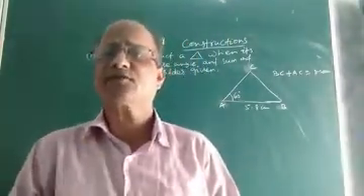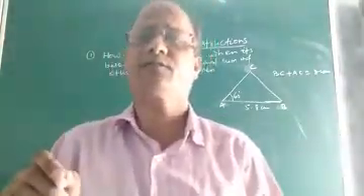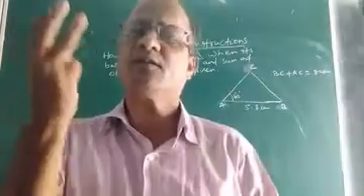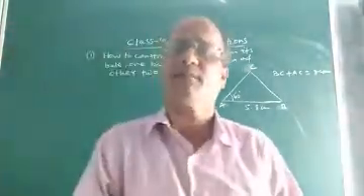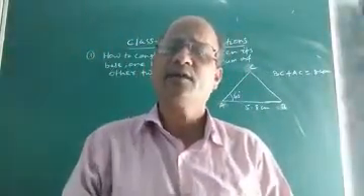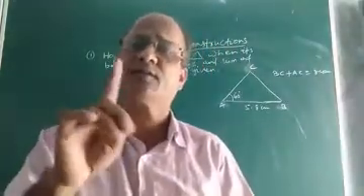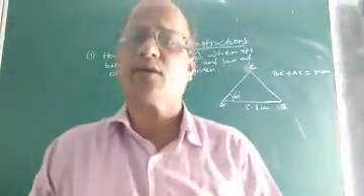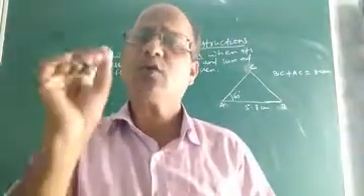In this chapter construction, as per the class 9 NCERT syllabus, only 3 constructions of triangle are given: how to construct a triangle under 3 different conditions. Let us discuss each construction one by one. So what is the first construction? The first construction is how to construct a triangle.